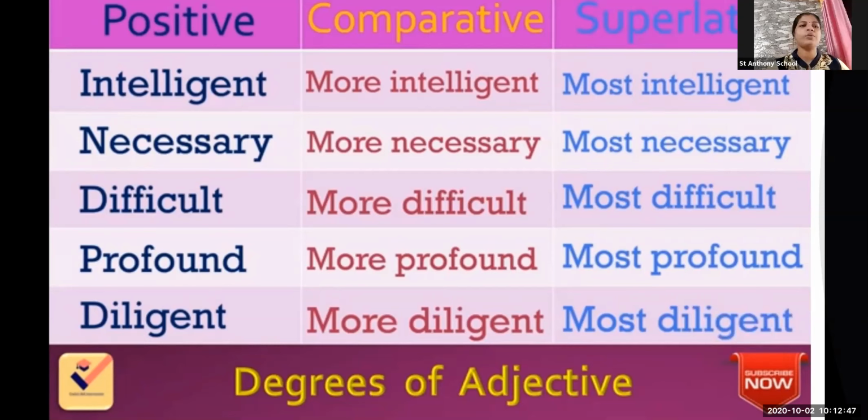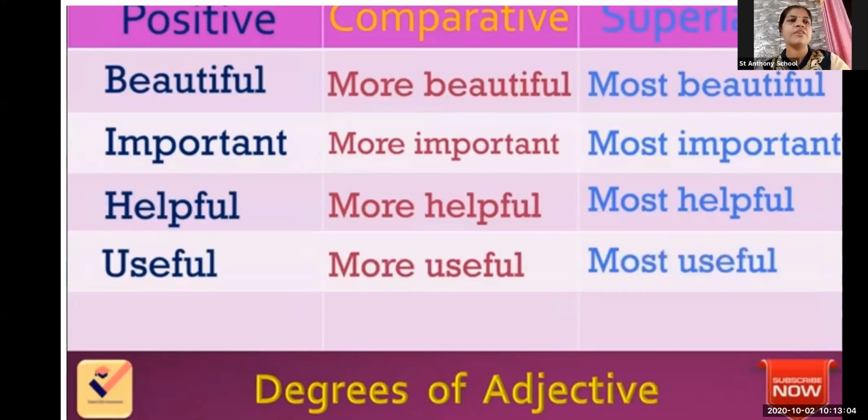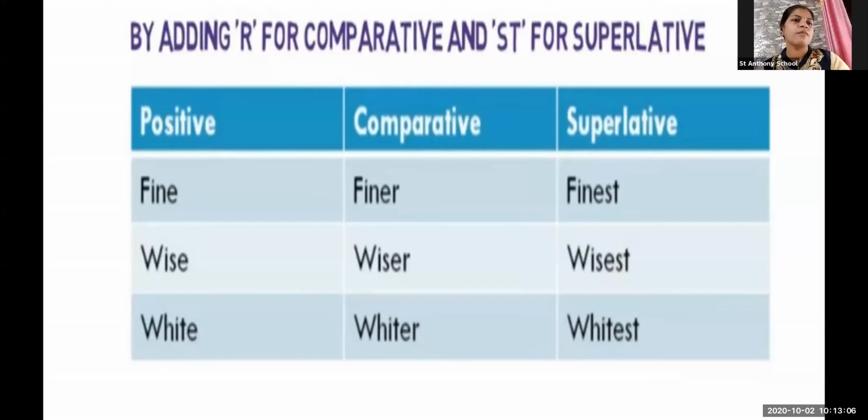Now I'm going to show you all these charts again. From that you have to choose any one in positive, comparative or superlative, and give me an example. I'll show you the chart.